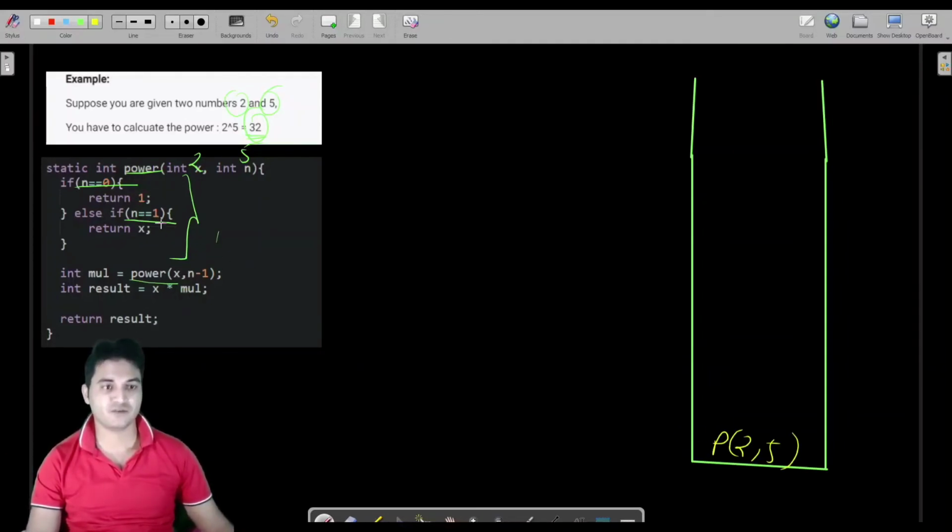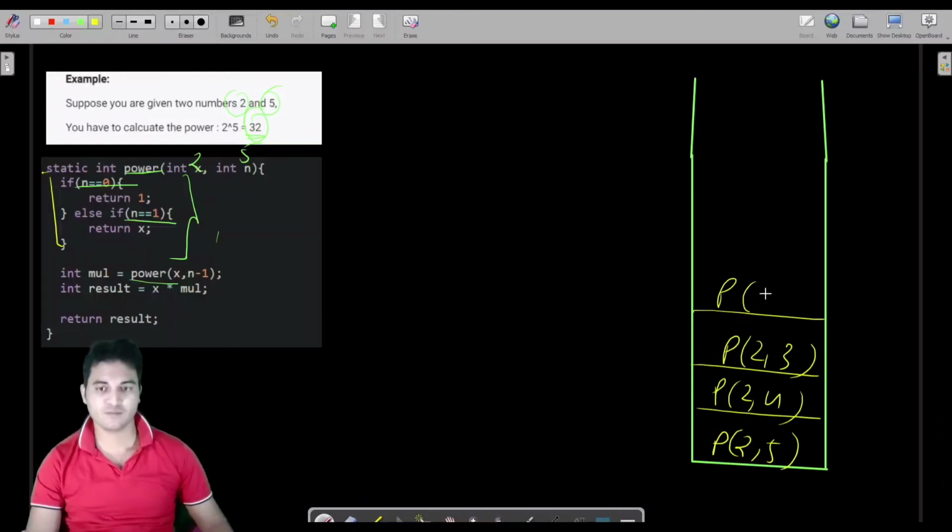Fine. So this is passed, and it has made again a call for 2, 4. So p of 2, 4. Now n is 4, so this would not match again. So again we are calling p of 2, 3. Again it is not matching. Again we will make a call p of 2, 2. Again n is neither 0 nor 1. Again we would make a call p of 2, 1.